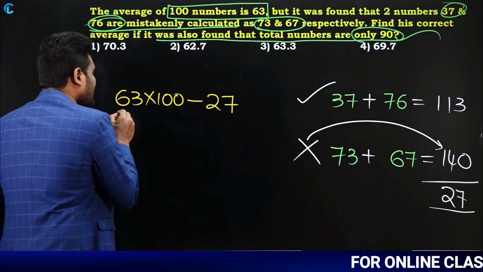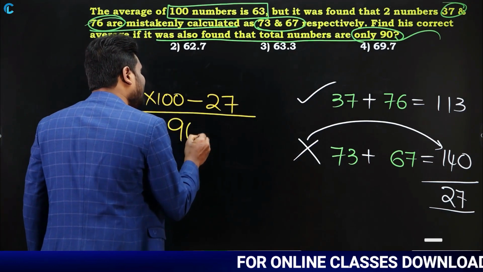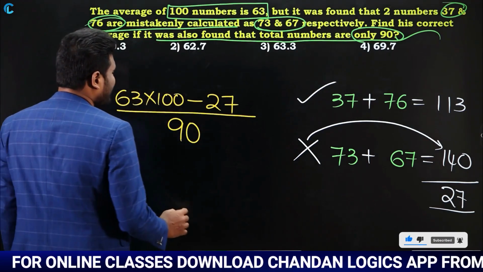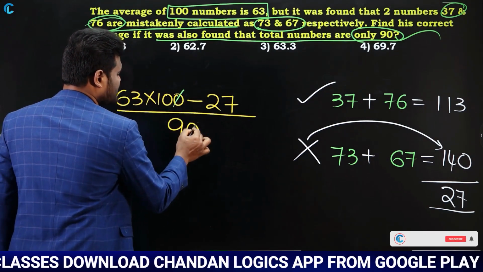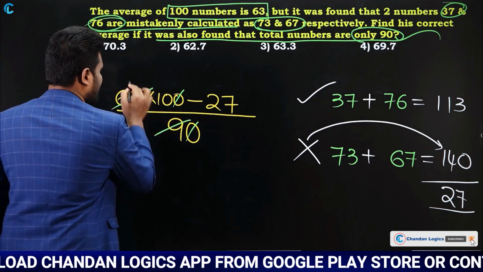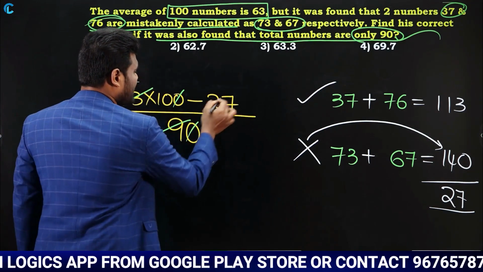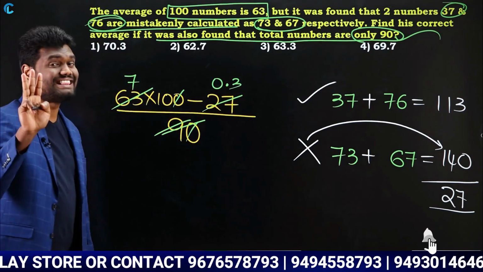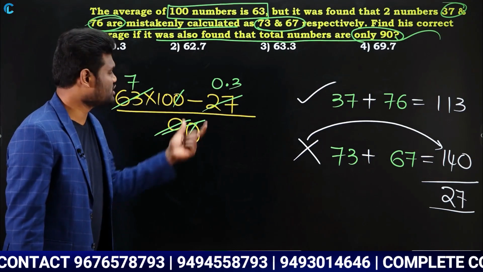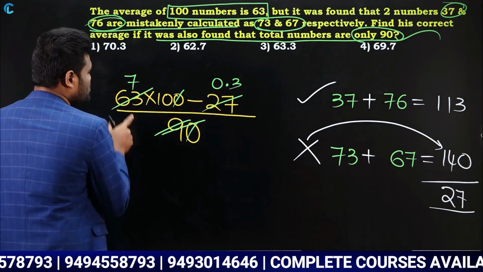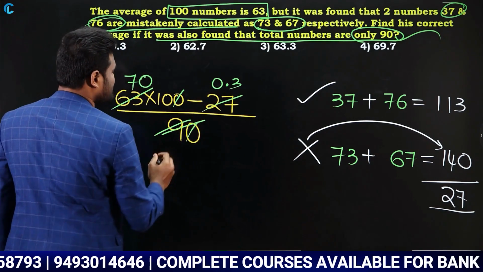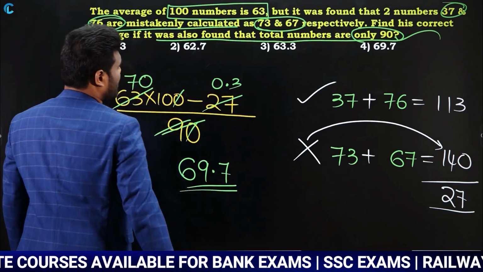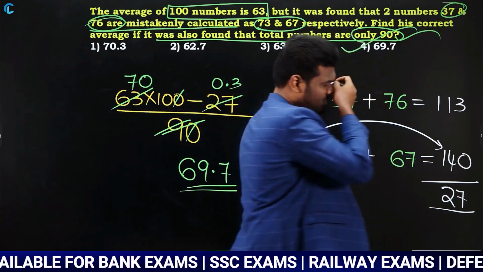Now it is said that the numbers are not 100 numbers, they are only 90 numbers. This is what is mentioned in the question. Now calculate, you are going to get the correct answer. Okay, if you calculate, what is going to happen here? 0 and 0 get cancelled. Now 63 cancels in 9, how many times? 7 times. Yes or no? Similarly, 27 by 90 is nothing but 0.3. Why? Because 27 by 9 is 3 times, but this is not 9, it is 90. So that is the reason, 0.3 times. Now the correct average is going to be 7 into 10, 70 minus 0.3. 70 minus 0.3 is nothing but 69.7. So the correct average is nothing but 69.7, which is option 4.